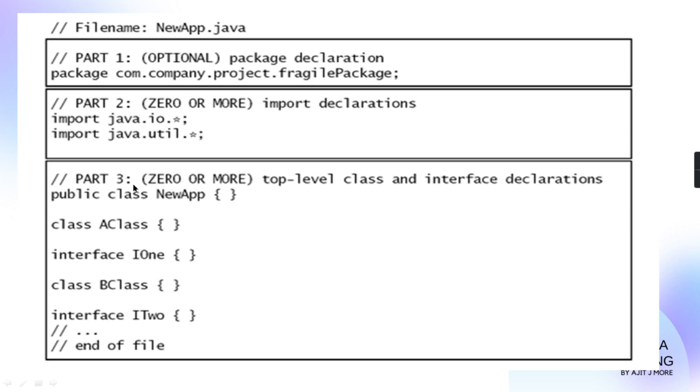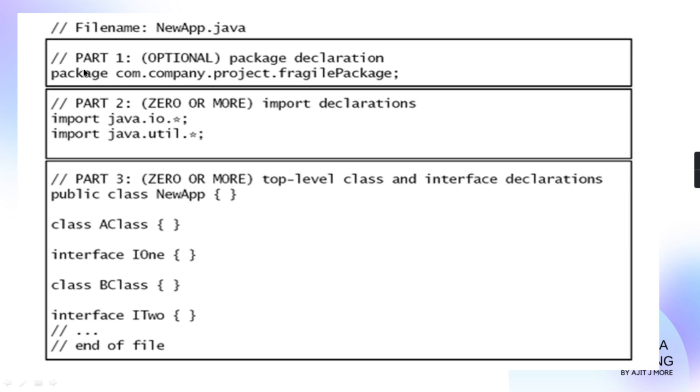Clear? Okay. Now the main thing I wanted to say: this first part is the package statement. The second part is the import statement. If there is a package statement, only one package statement will come. Import can be many, and you can have any number of classes and interfaces. And in that, maximum how many classes can be public? Only one at most. And the one which is public, that name and the file name has to be same. Getting, guys? Clear?